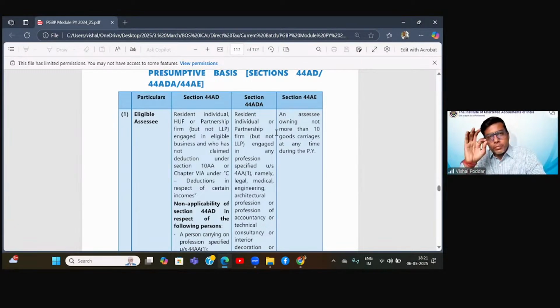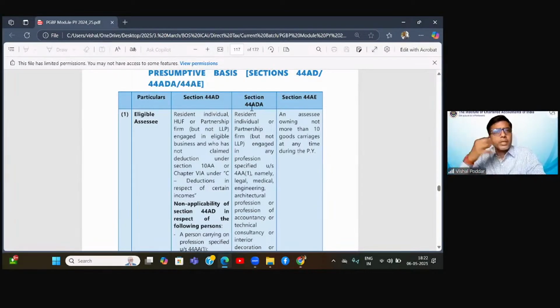Now, these 3 sections are dealing with what? Firstly, 44AE. It deals with a goods transport business. So we can all see on the roads, there are different trucks which are plying. There are different three-wheelers plying, and what they are doing, they are carrying goods, they are transporting goods. For them 44AE is crafted.